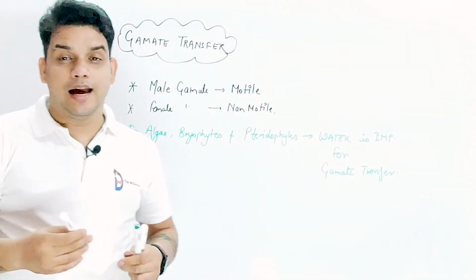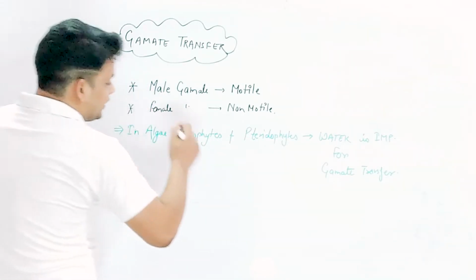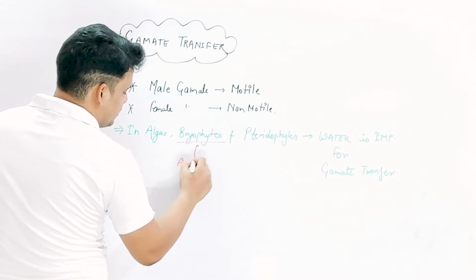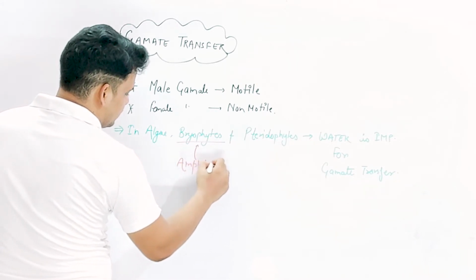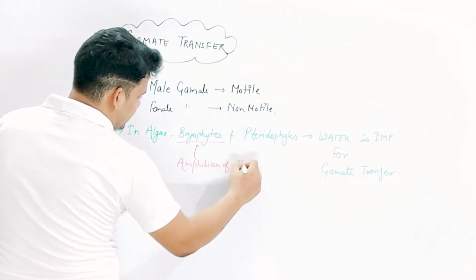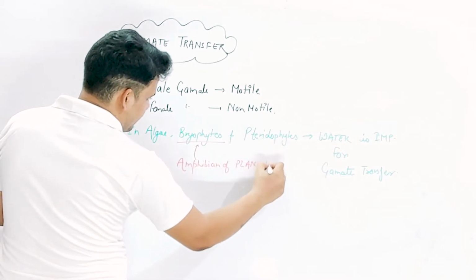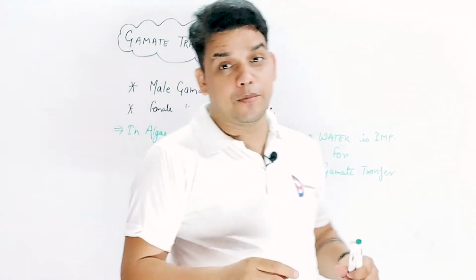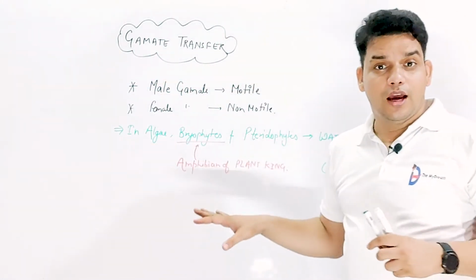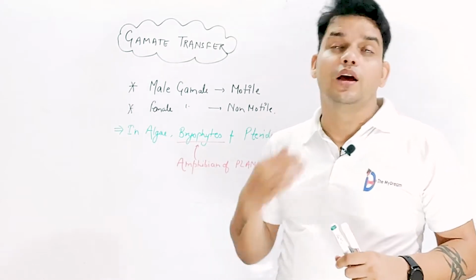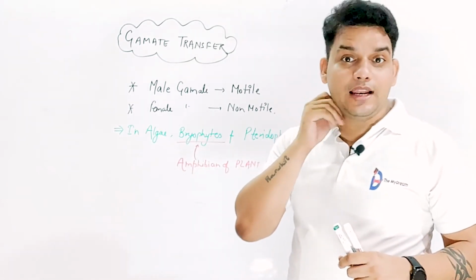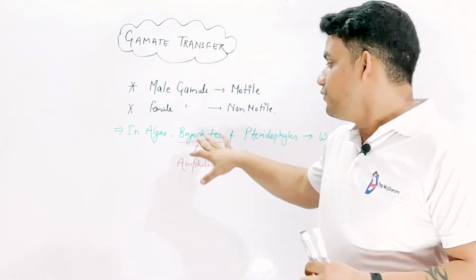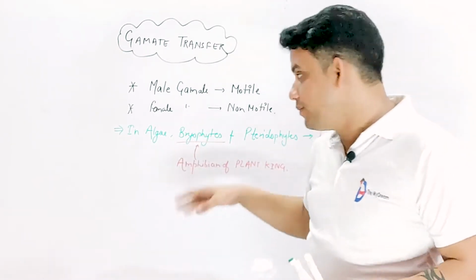So that's why I think everybody knows that bryophytes are called the amphibians of the plant kingdom. The bryophytes are also called the amphibians of the plant kingdom, which is a very important thing. And we already discussed this when we were in class 11th. In the plant kingdom chapter of class 11th, we learned that bryophytes are called the amphibians of the plant kingdom.